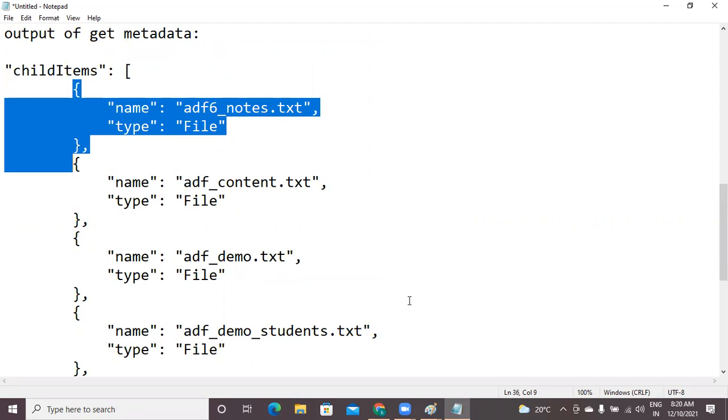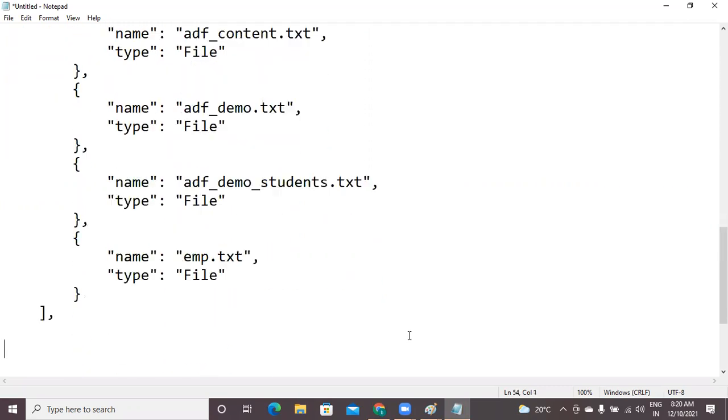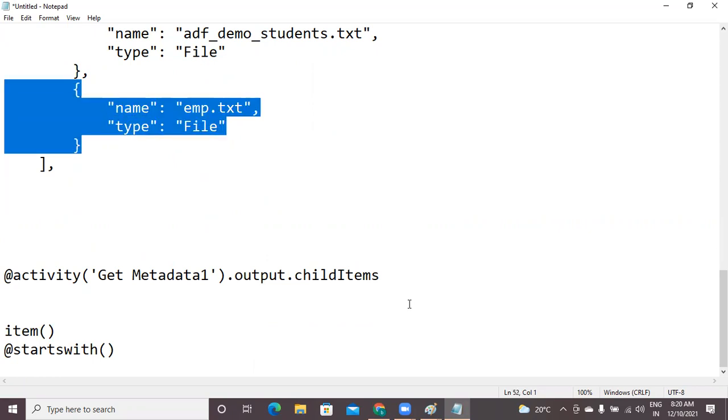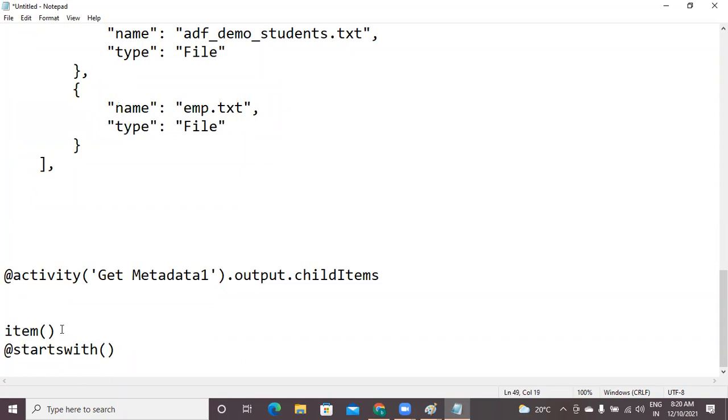But within this, one particular item I want. So for that you have to say item of. But item contains 2 fields again. Item is a JSON record. This JSON record contains 2 fields, name and type. You don't want type, you want only the name. That's why item of dot name.